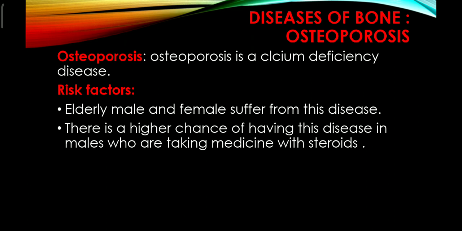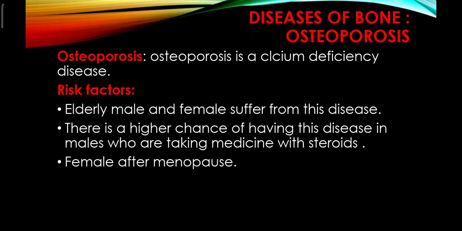If people take steroid drugs on a regular basis, the steroid is catabolic in action, and it is responsible for decreasing the bone mineral density of aged or elderly people. So there is a chance of developing osteoporosis in elderly people who take steroids in their daily life.